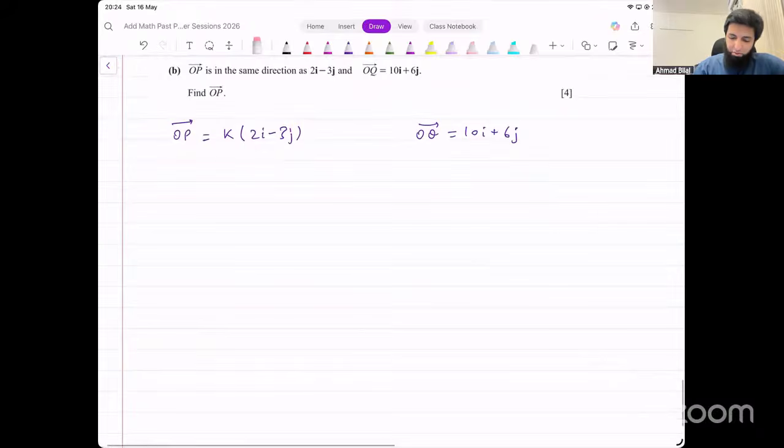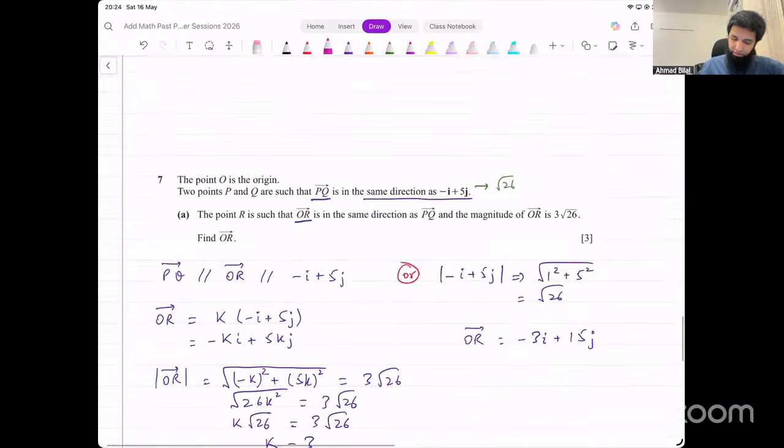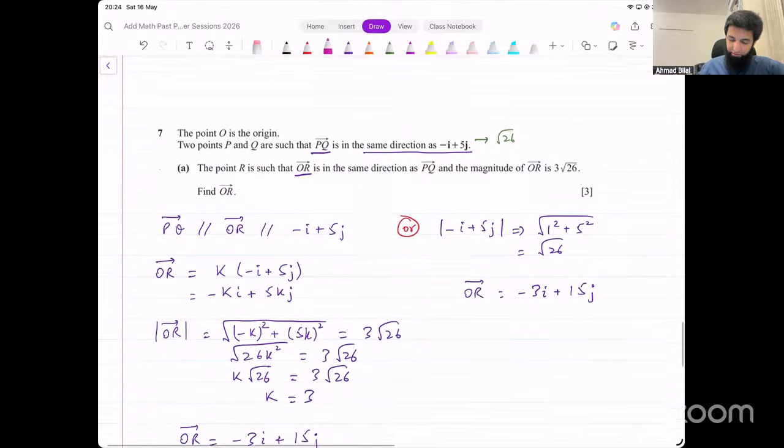Okay, so could we make it simpler somehow? There's a longer way of doing this that will work, but could we do it more efficiently? Actually, let me write down the information that we've got. PQ vector is parallel to minus i plus 5j.